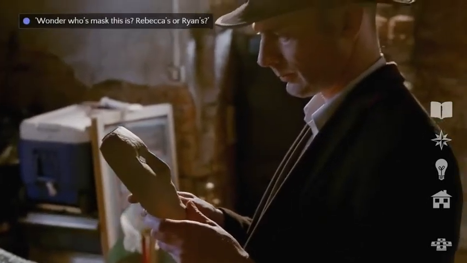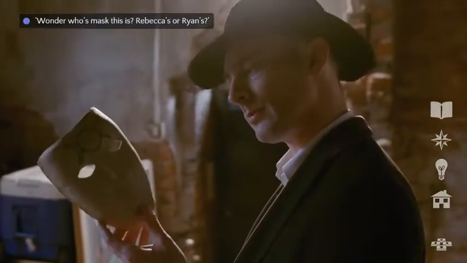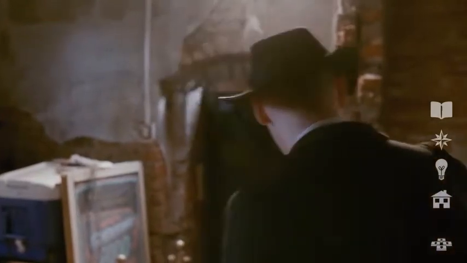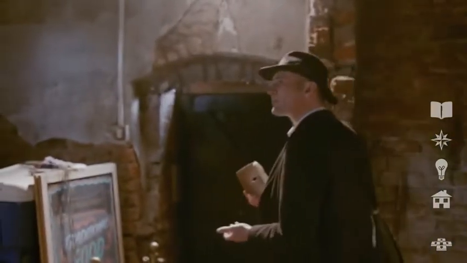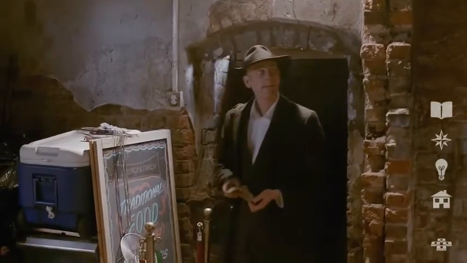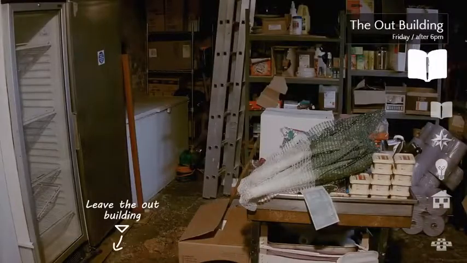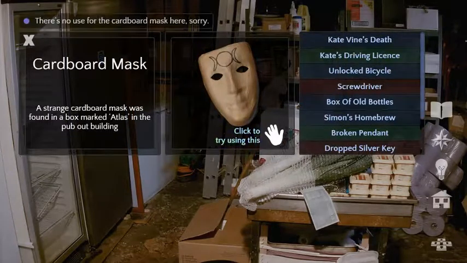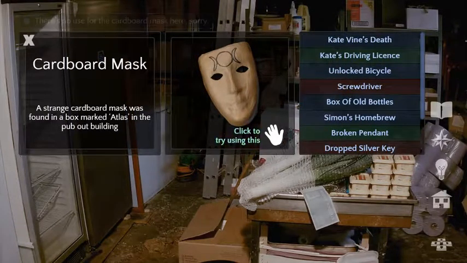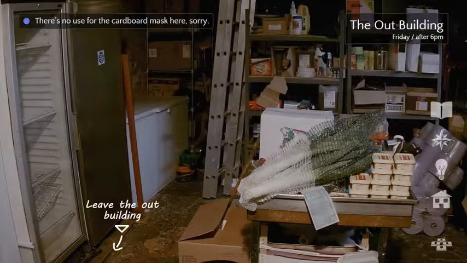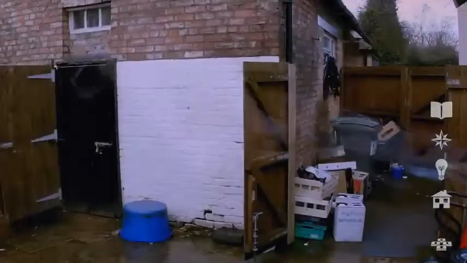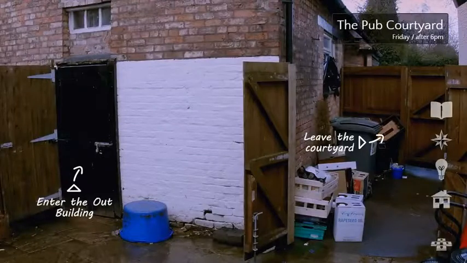What? I wonder whose mask this is. Rebecca's or Ryan's? It seems creepy. I'll take it. Thanks, pub. I don't have to buy a Halloween costume next year. Put it on. Put it on. So, there's a scary cult. Yeah, it's a scary cult. The best kind of cult.